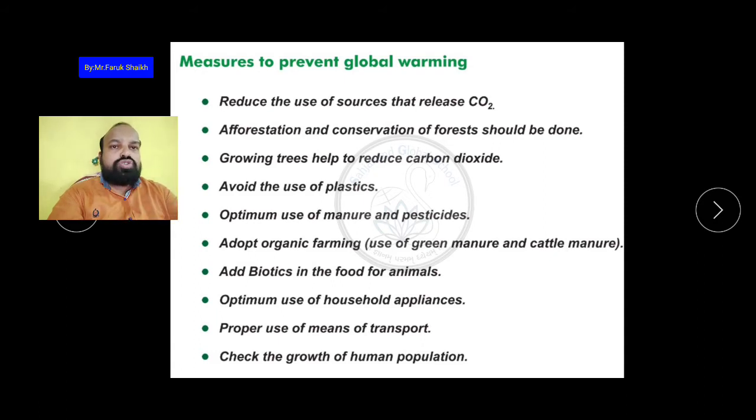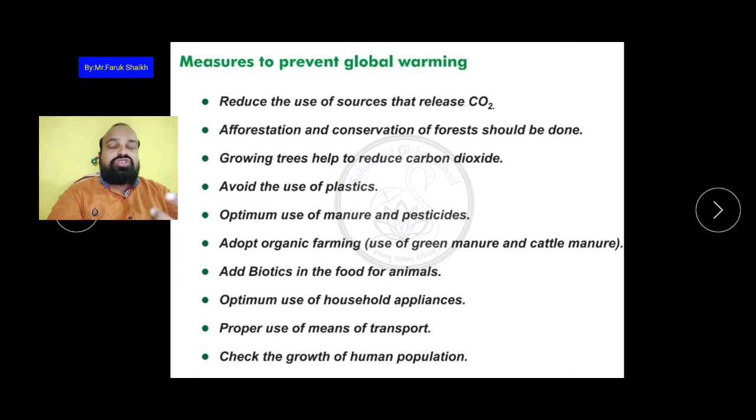Organic farming means not using any types of fertilizers, pesticides or insecticides in the farm. Instead we can use green manures like composite fertilizer, made from the dung of buffalo and cow urine, and also cattle manures.